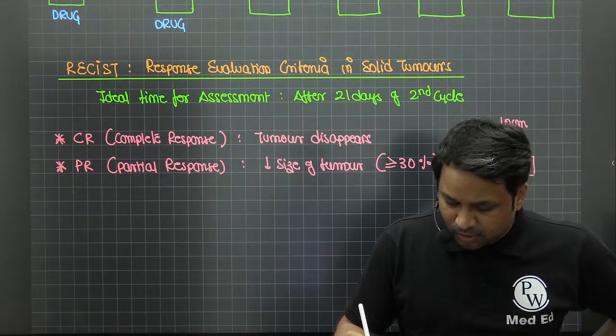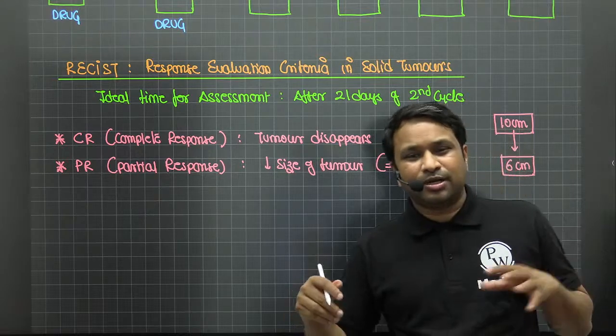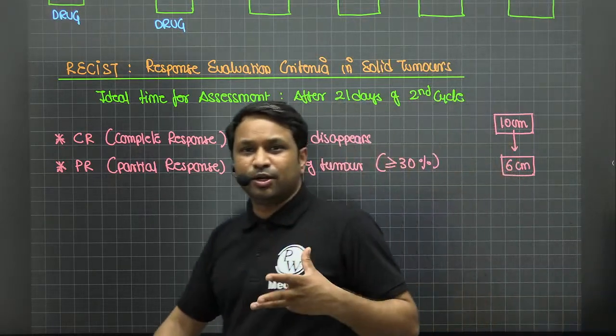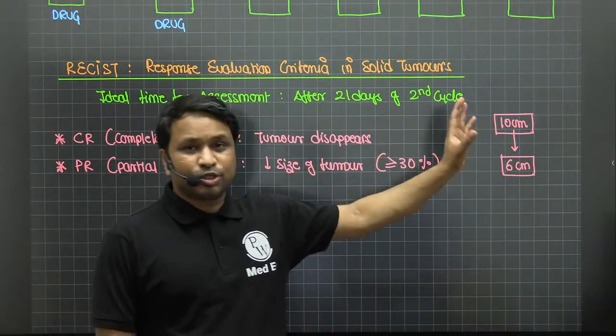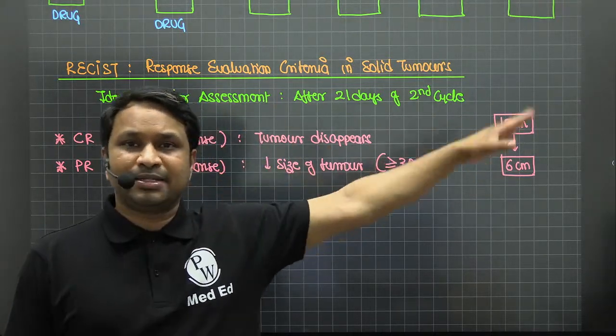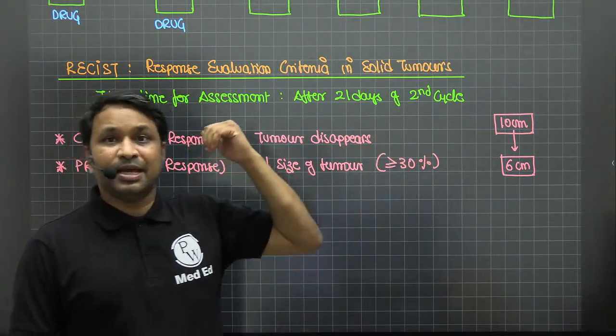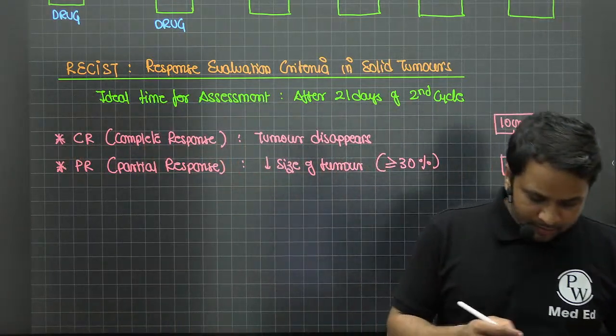So I cannot say there is no response. Obviously, the response is there, but it is not adequate. It is not as desired. So here the 10 is becoming 6. 30% of 10 is 3. If you subtract that, the size should be 7. If it is less than 7, that means it is a partial response. That means the reduction is more than or equal to 30%.